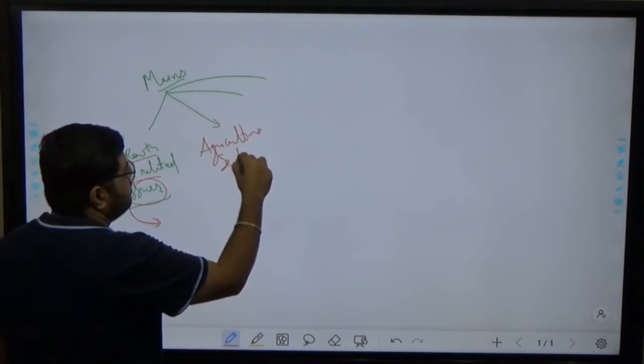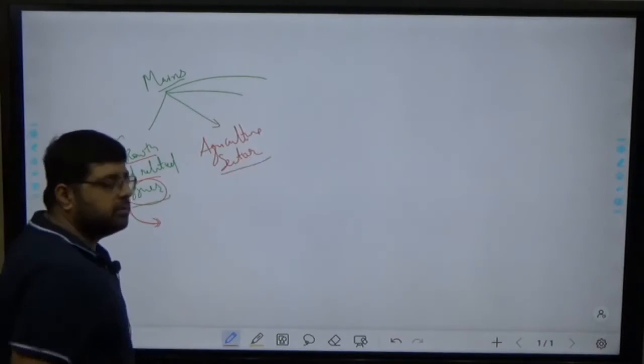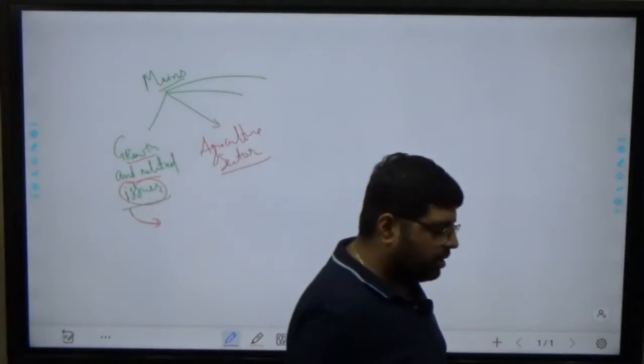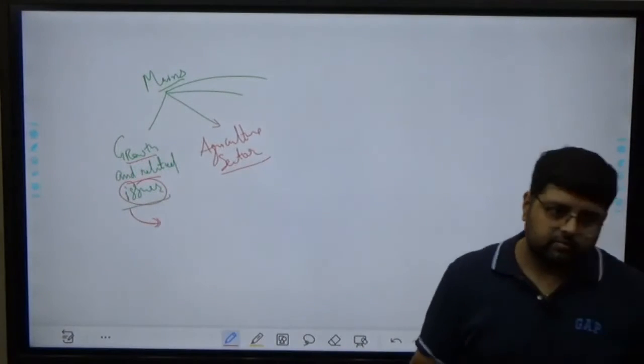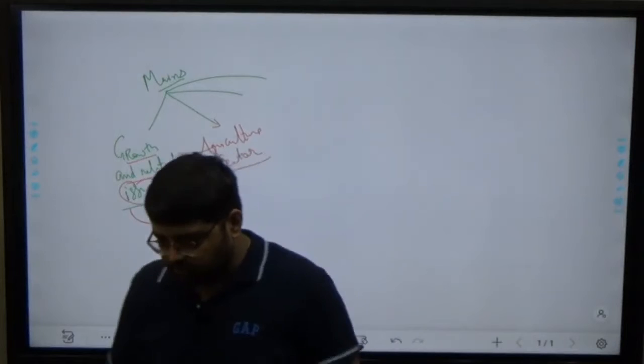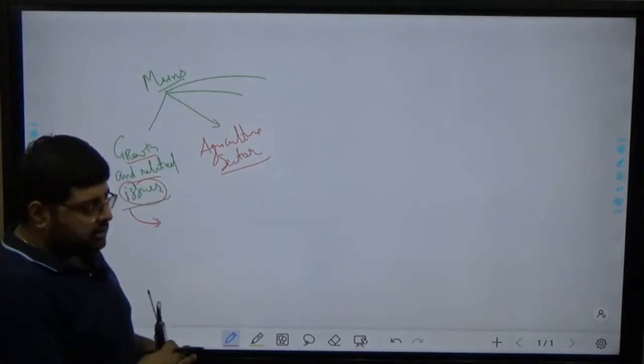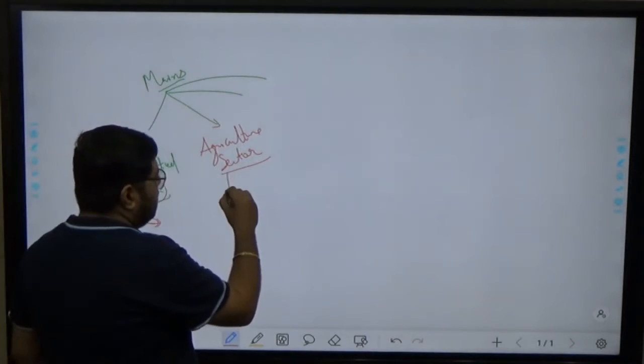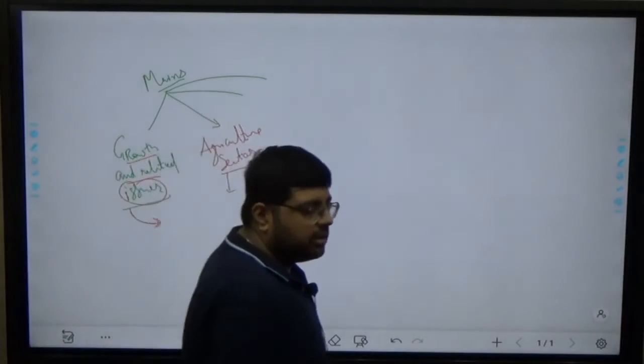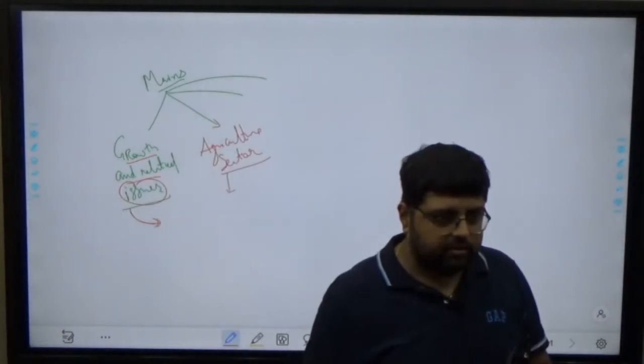Although agriculture is important in prelims, it is important in mains also, okay. Next comes your agricultural sector. Now in the agriculture sector, there are many things like supply chain. Supply chain means